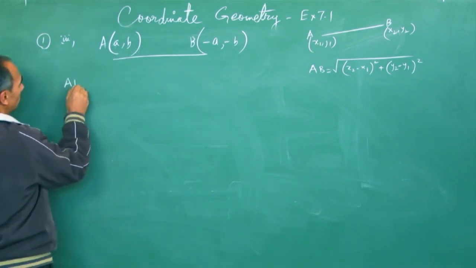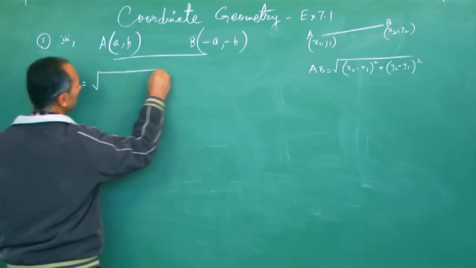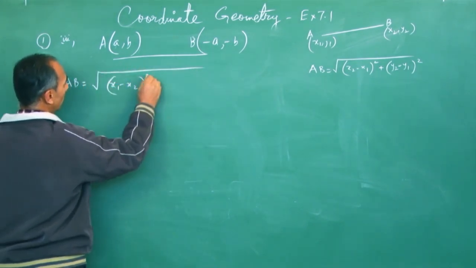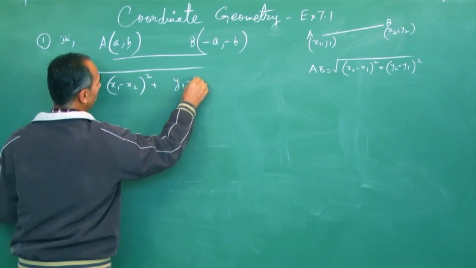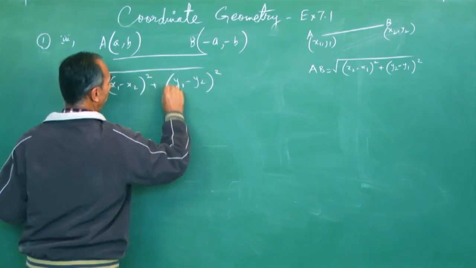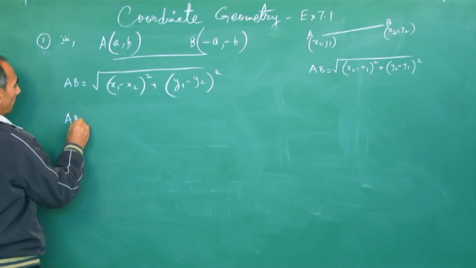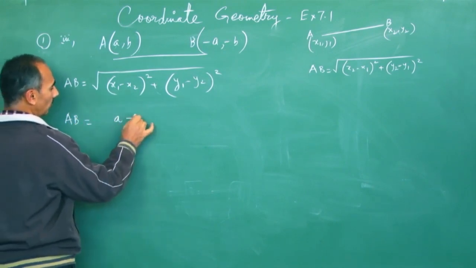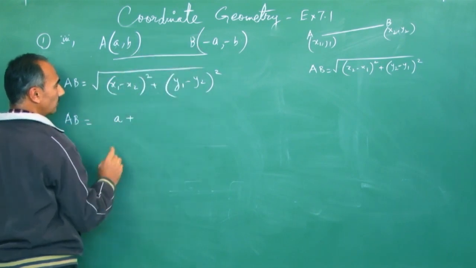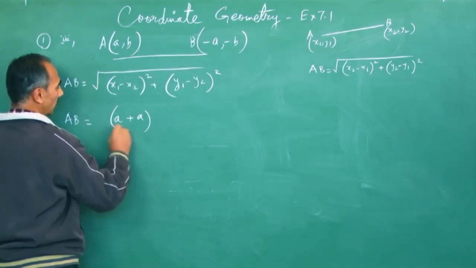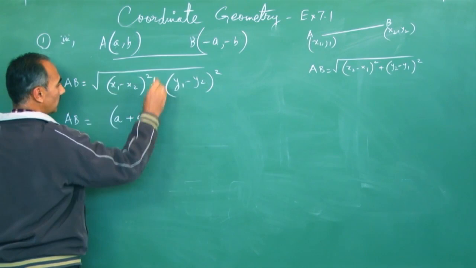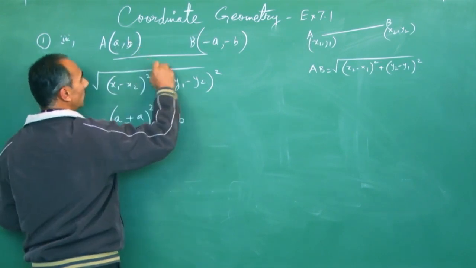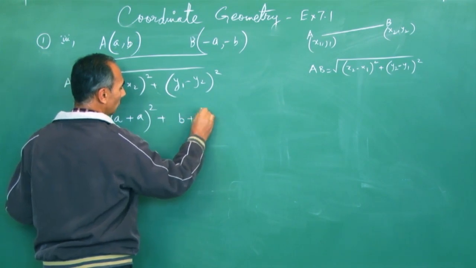So applying the distance formula, AB is equal to the square root of x1 minus x2, you can write x2 minus x1 also, as I said, both are correct, whole square plus y1 minus y2 whole square. So AB will be, x1 is A minus x2. But we already have x2 as minus A, so that will make it plus. Minus, minus is plus, and y1, that's B, minus minus B is plus, whole square.